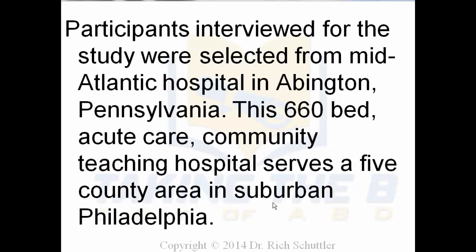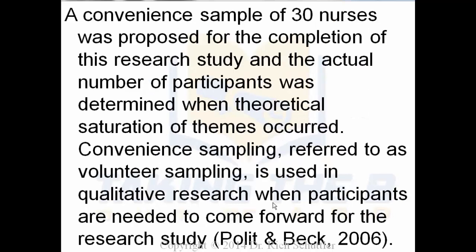Participants interviewed for this study were selected from the Mid-Atlantic Hospital in Abilington, Pennsylvania. This 660-bed acute care community teaching hospital serves a 5-county area in suburban Philadelphia. We're starting to see how she alludes to her unit of analysis. A convenience sample of 30 nurses was proposed for the completion of this research study, and the actual number of participants was determined when theoretical saturation of themes occurred.